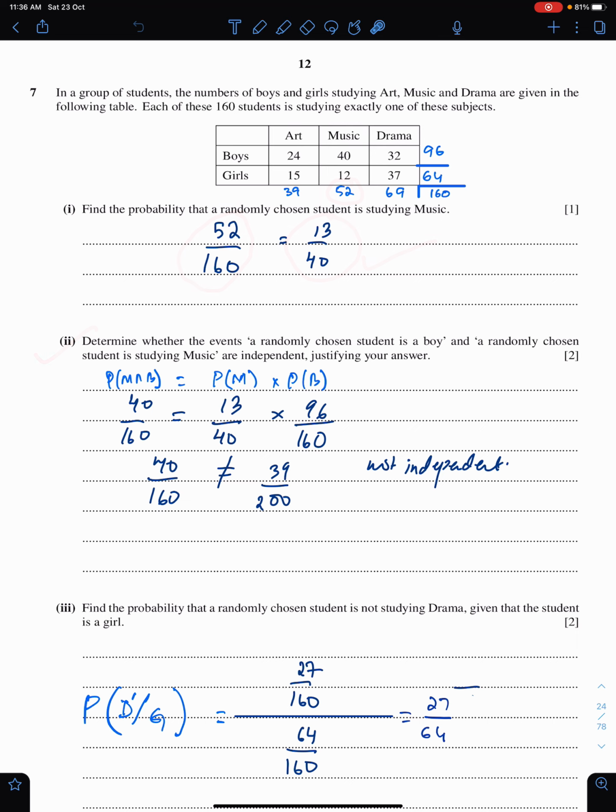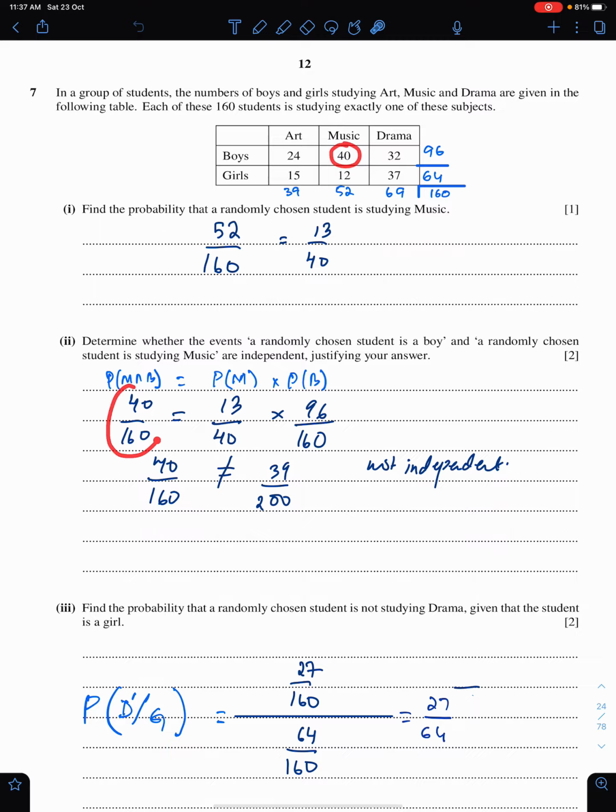Part 2. Determine whether the events a randomly chosen student is a boy and a randomly chosen student is studying music are independent, justifying your answer. So they are talking about M intersection B. For independent events, this condition must be verified. Boys who study music, they are 40.